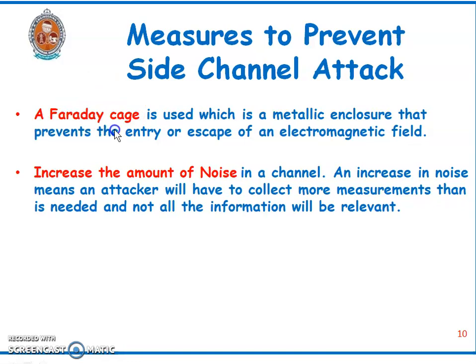Another preventive technique an engineer may use is to increase the amount of noise in a channel. An increase in noise means an attacker will have to collect more measurements than is needed, and not all the information will be relevant.